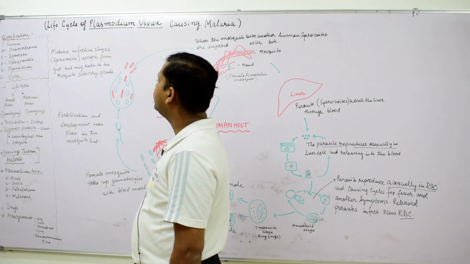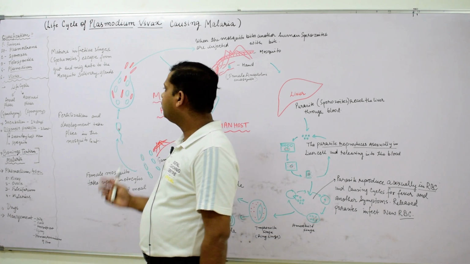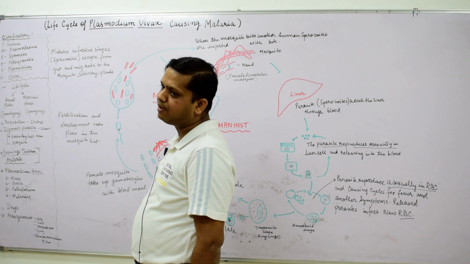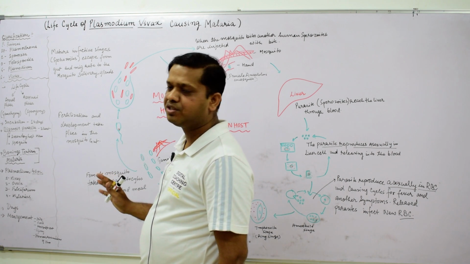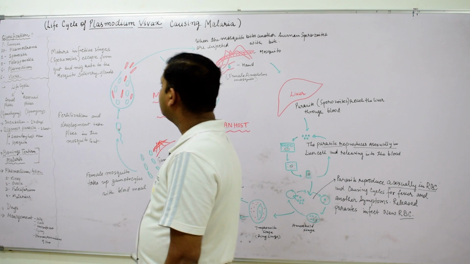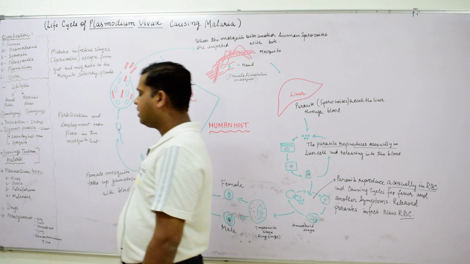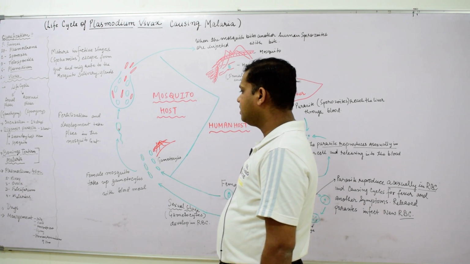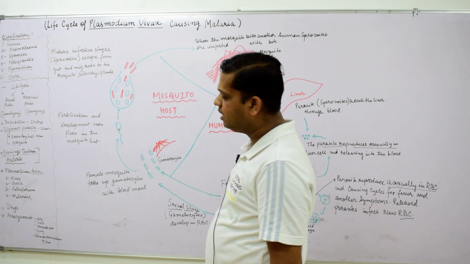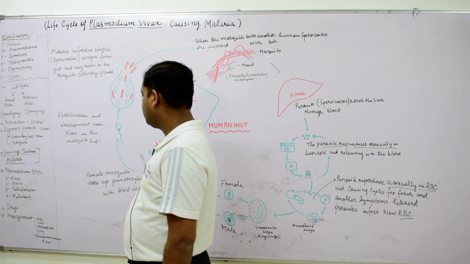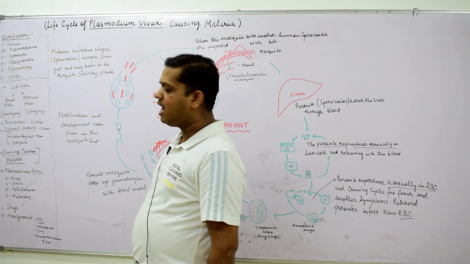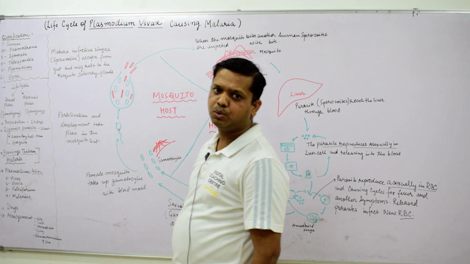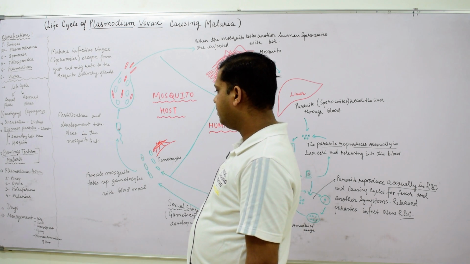Plasmodium has especially four species, which we will see here. The first species is Plasmodium vivax, the second is Plasmodium ovale, the third is Plasmodium falciparum, and the fourth is Plasmodium malariae.